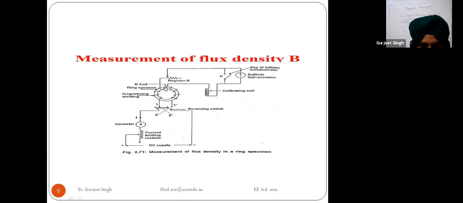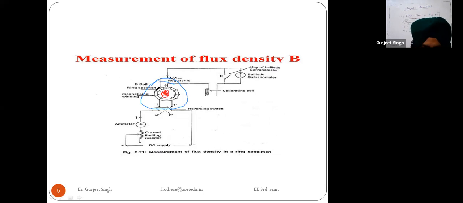So, we have taken this specimen in the ring shape. This one is the ring, okay. This is our specimen, this circle is called the ring specimen. Measurement of flux density inside the specimen can be done, and we have to measure the flux density here, the red part inside this one. So we have to measure the flux density inside the specimen.